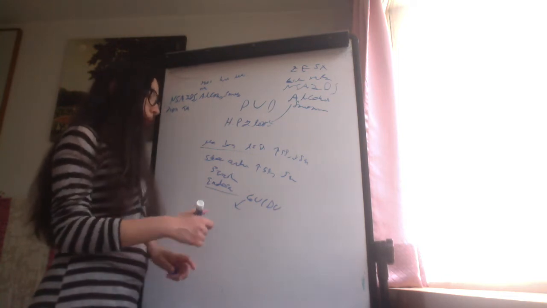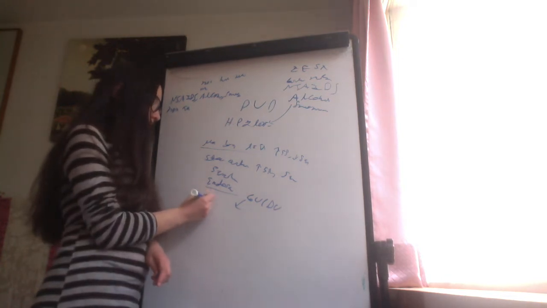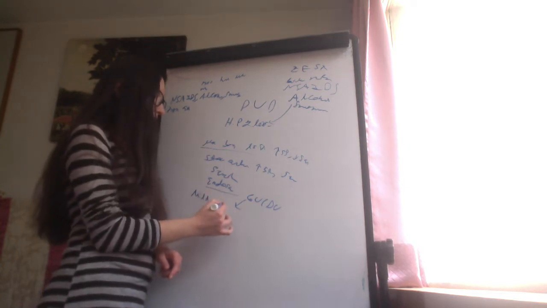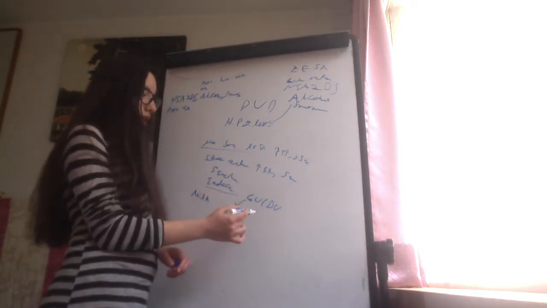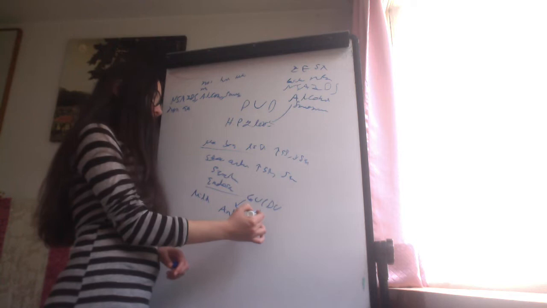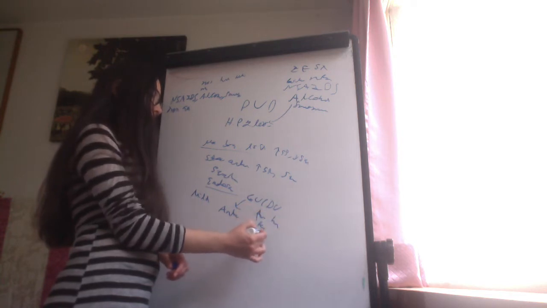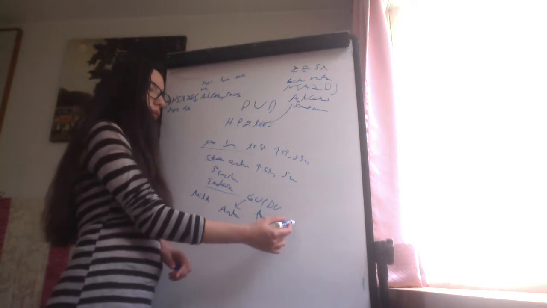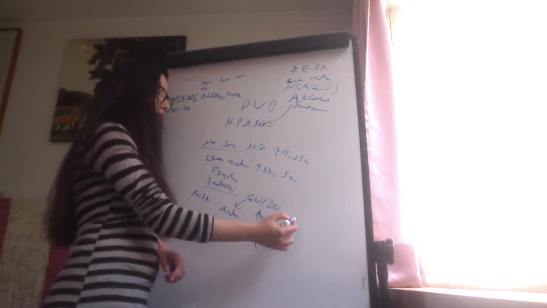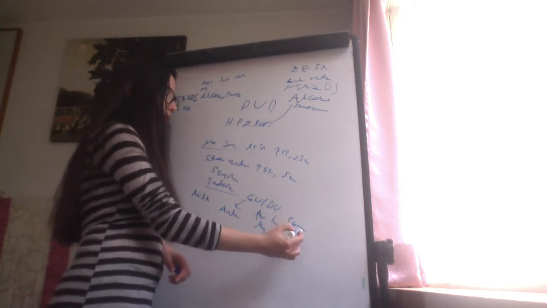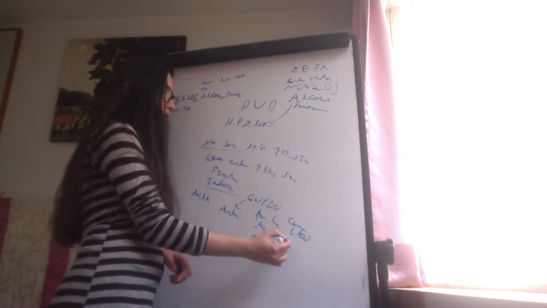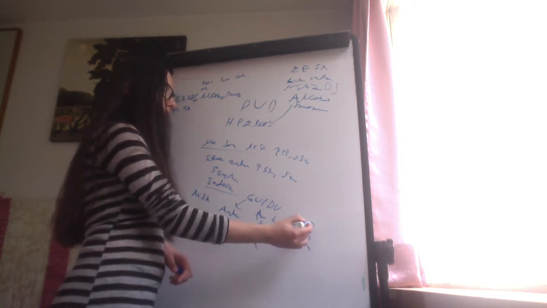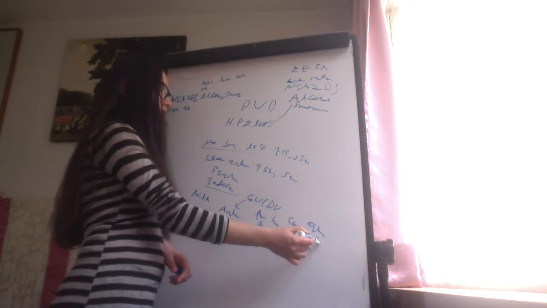The treatment, if it is mild symptomatology, we can give antacids. Antacids, remember, we have aluminum hydroxide, magnesium hydroxide, and calcium. Remember that for aluminum hydroxide, the adverse effects are constipation, hypophosphatemia, proximal muscle weakness, osteodystrophy, and seizures.